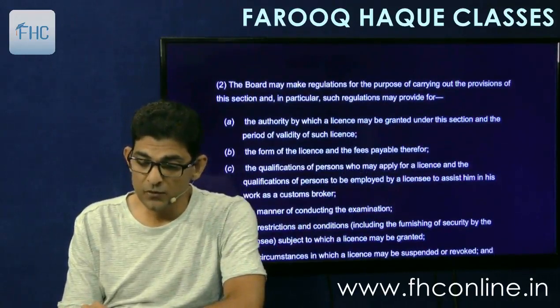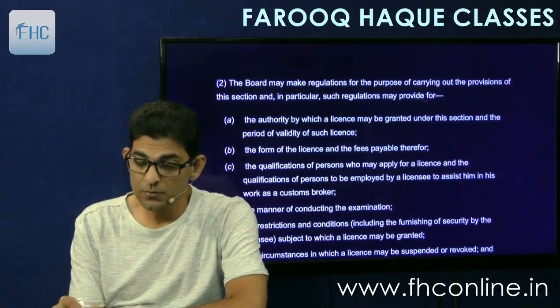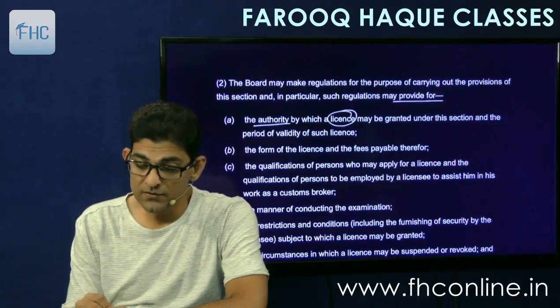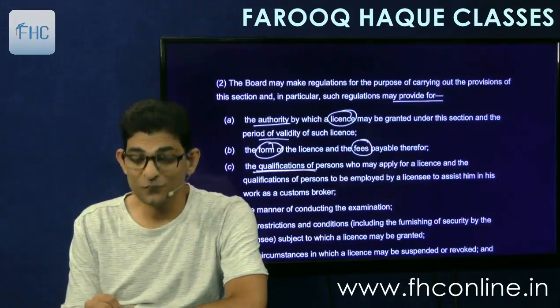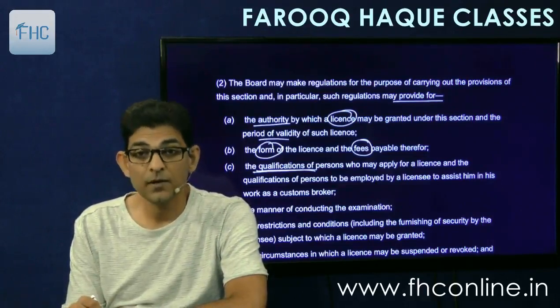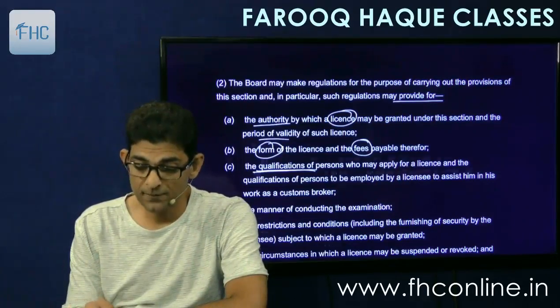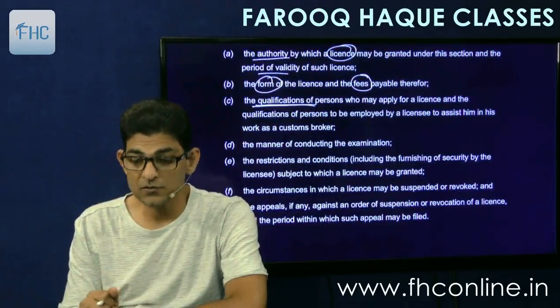And the board may make regulation for the purpose of carrying out the provisions of this section. In particular, such regulation may provide for the authority by which a license may be granted under this section and the period of validity of the license, the form of the license and the fees payable therefor, the qualifications of persons who may apply for the license and the qualification of persons to be employed by the licensee to assist him in the work of custom broker. Your employees will also have to have qualifications.